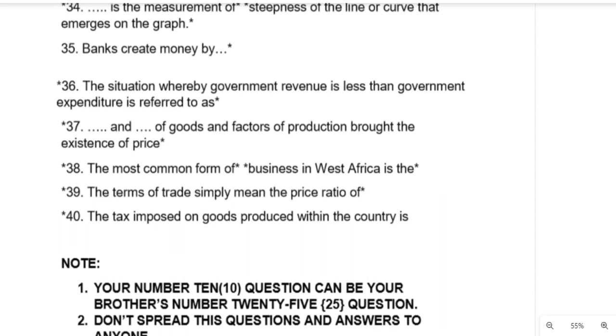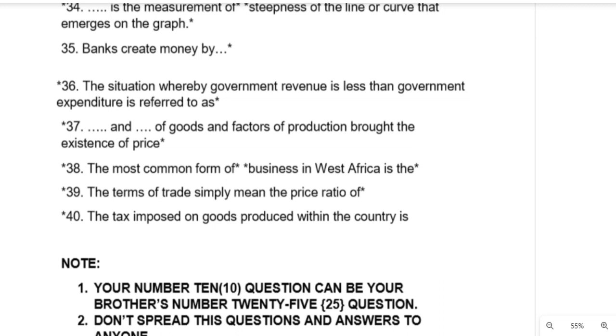Now let's look at question 39. The terms of trade simply mean the price ratio of export to import. That's when the country talks about the terms of trade. It talks about the price ratio of their exports to their imports of products.